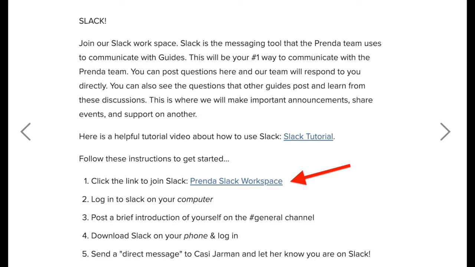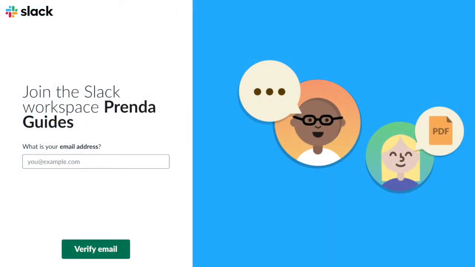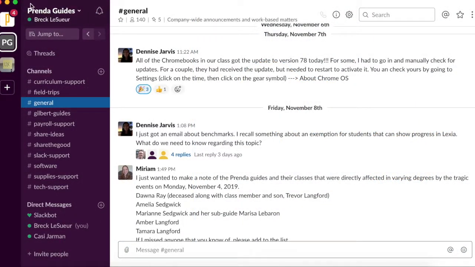The way you join Slack is by clicking this link in the guide training. You can also find a link to Slack in the Prenda World Guide resources. Once you click there, you can add your email and other information, and then you'll install Slack on your computer. Once you're in Slack, you'll see the title up here, Prenda Guides. Along the left, you'll see your channels, and on the right, the area where you'll message.